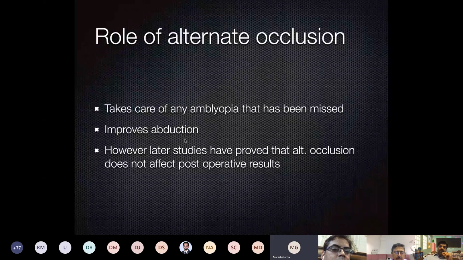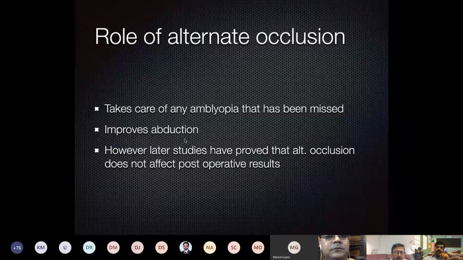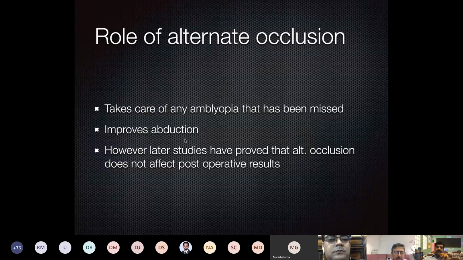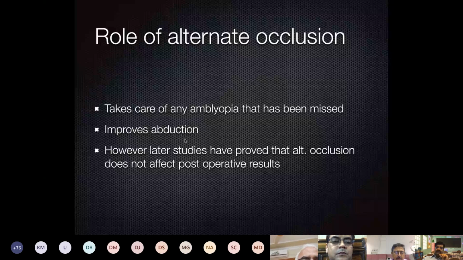Now the role of alternate occlusion: sometimes when we are buying time for surgery and are not sure which eye is amblyopic, and if we feel that both eyes are fixing equally, then we can give alternate eye occlusion. That is more because of the cross fixation, because a constant state of cross fixation may lead to fibrosis of the medial rectus if it has not been stretched regularly, because it is always in the contracted state.